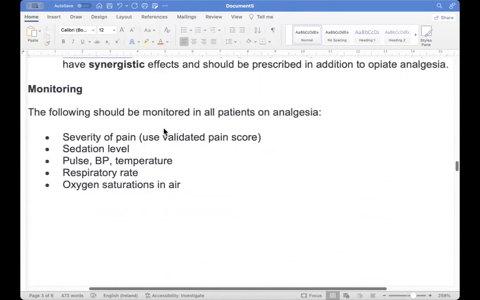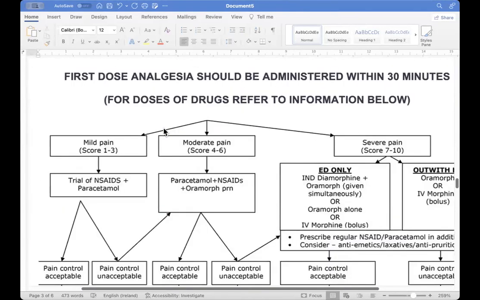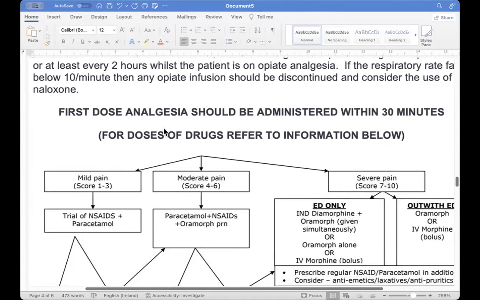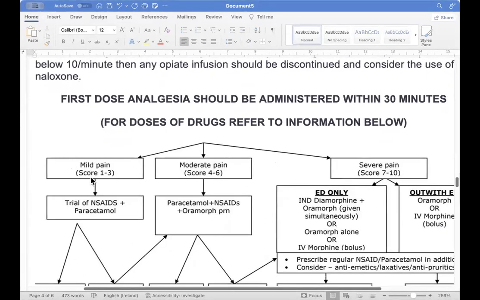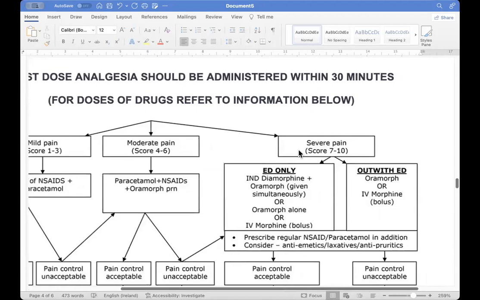Now, talking about the pain. See, for pain we have to have a pain threshold. Okay. For this pain, what are we going to do? If she is in mild pain, with a score of 1, 2, 3, then we will just give her NSAID and paracetamol. But if she has moderate pain, 4 to 6, this is the score, paracetamol and/or morphine we have to give. But if she has severe pain, then she has to be given diamorphine. We can give it, okay?